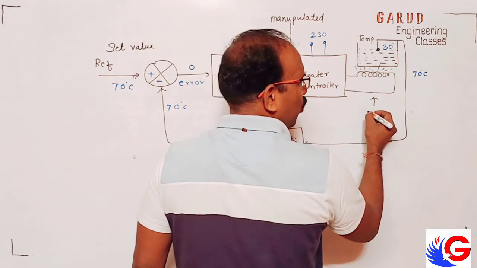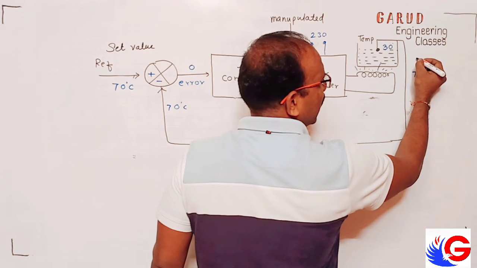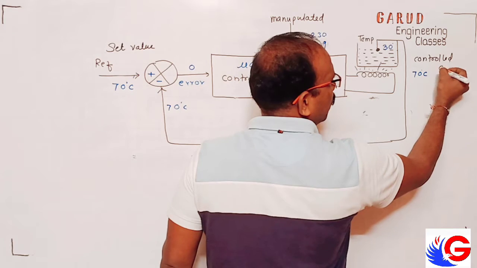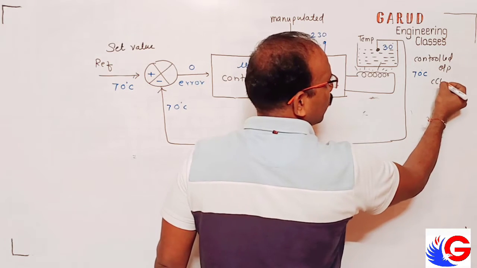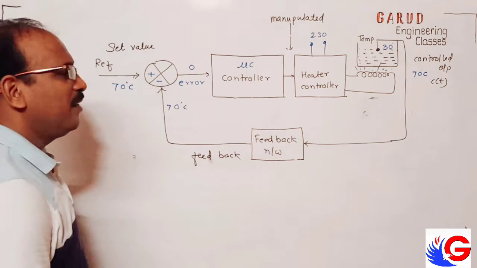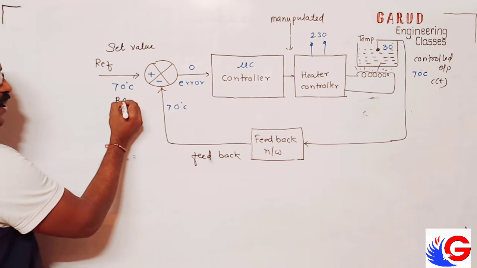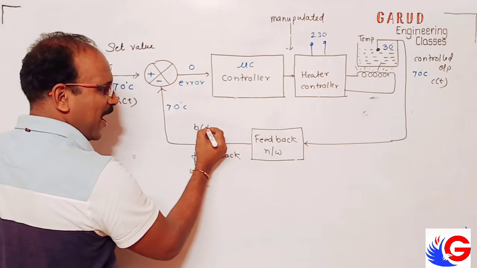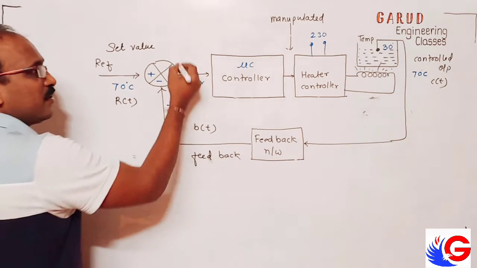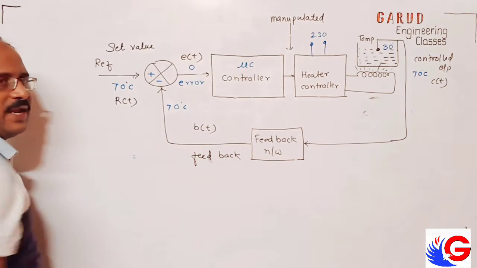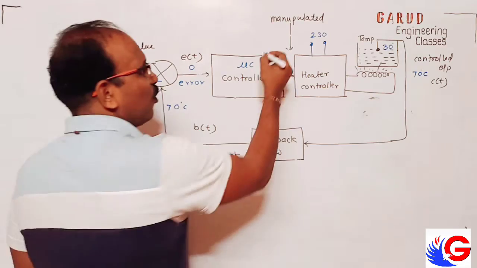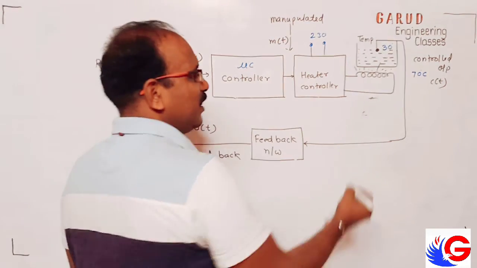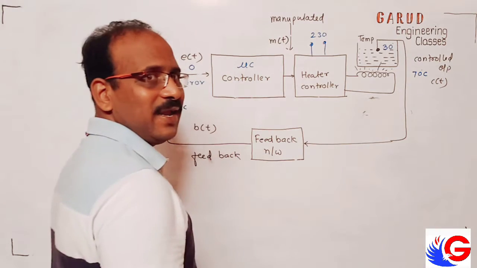This is the controlled part. Whatever we get here is called controlled output. Control output is always presented by C(t). Reference is always presented by R(t). This is always presented by back signal B(t). This is always presented by E(t). Correct? And this is always presented by M(t), the manipulated signal. And this is always presented by C(t).